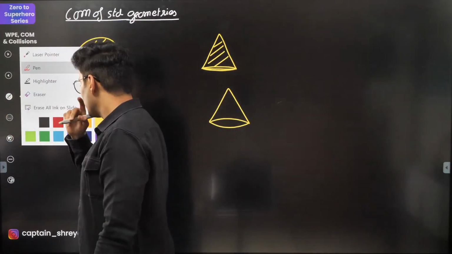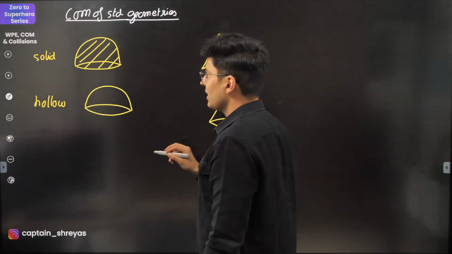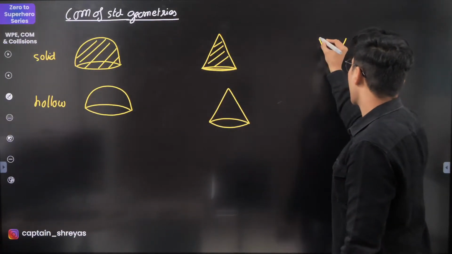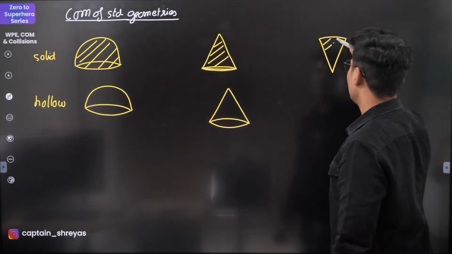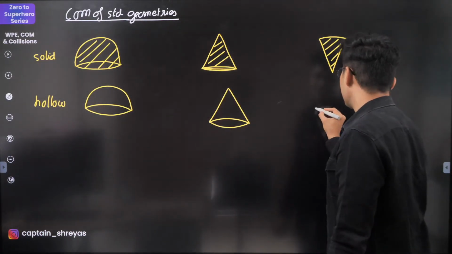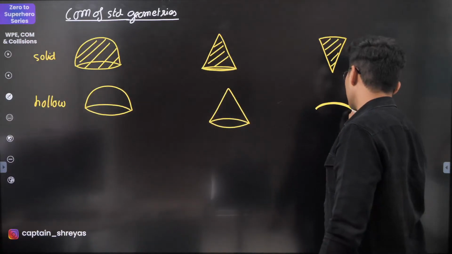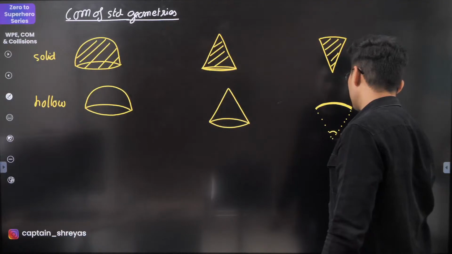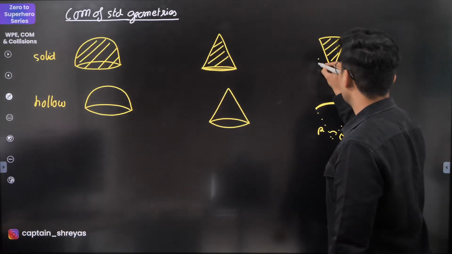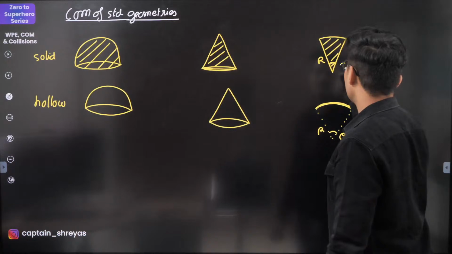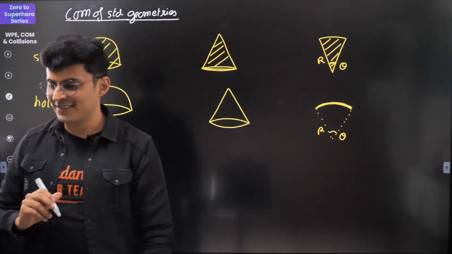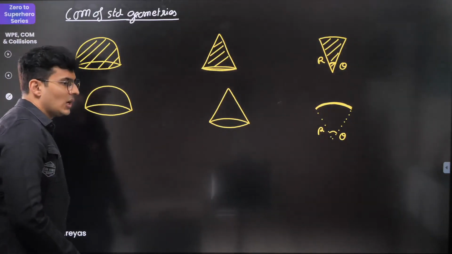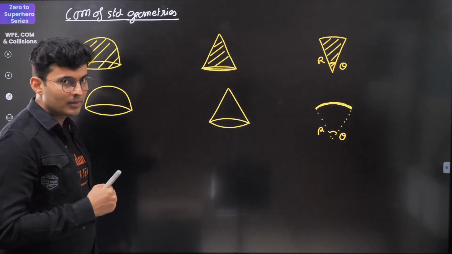And then you also have the formula for a sector and an arc. Very important. So this is like a piece of pizza like this, and this is just the arc. That means only the crust of the pizza is there. Okay, this is theta, this is r. Theta is there, r is there. Height of the cone is known. So let's see how many of you remember it. First of all, starting with the solid hemisphere. For a solid hemisphere and for a hollow hemisphere, here are the formulas.